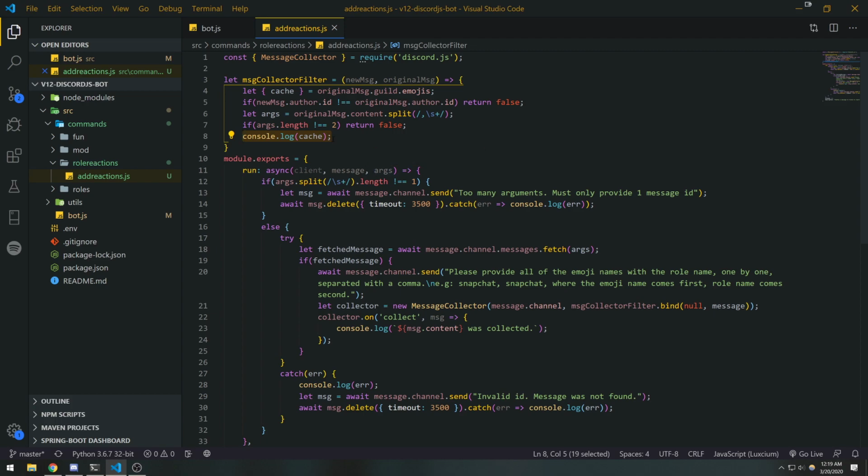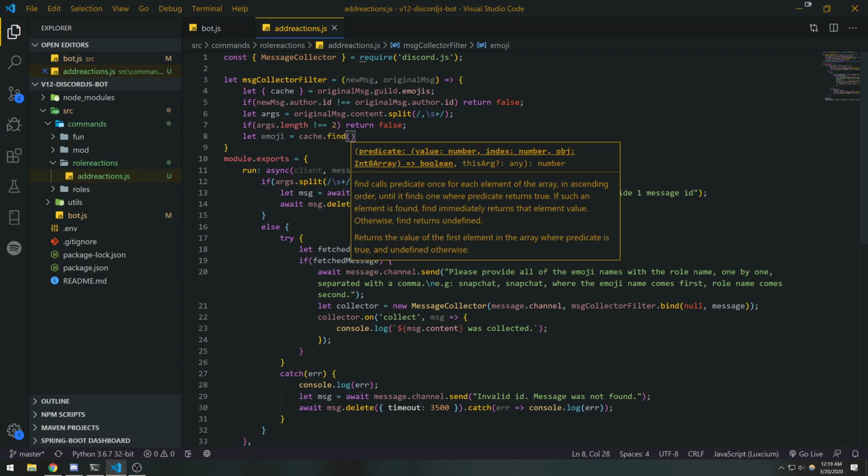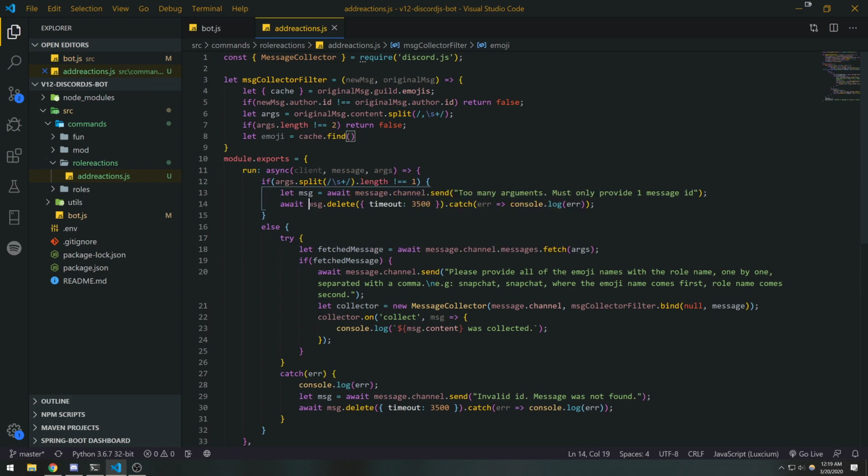We're going to have to actually use the find function. So I'm going to say let emoji equal cache.find, and this takes in a callback function, which in this case is a predicate function. The predicate function returns true or false, and it finds the first emoji that satisfies the predicate.